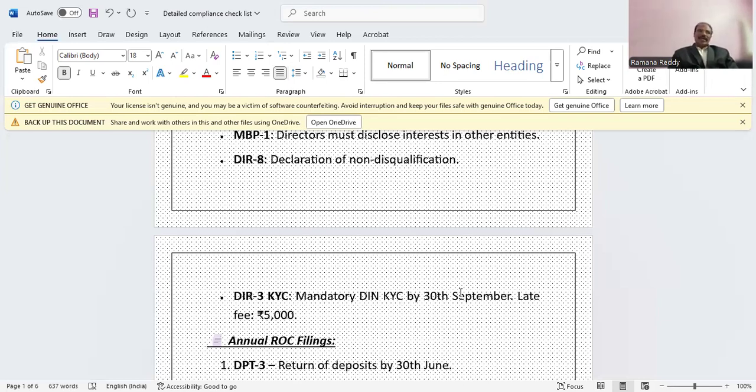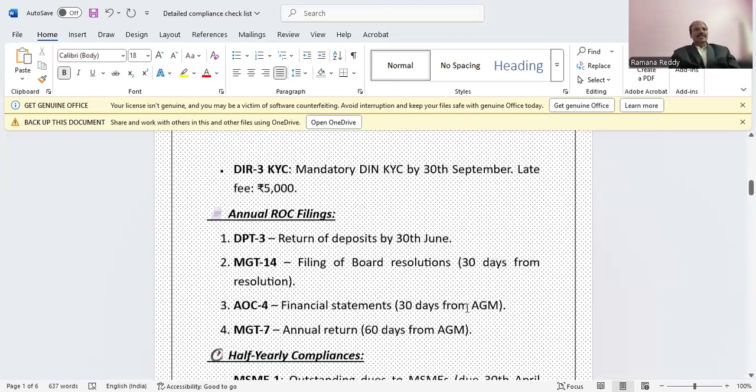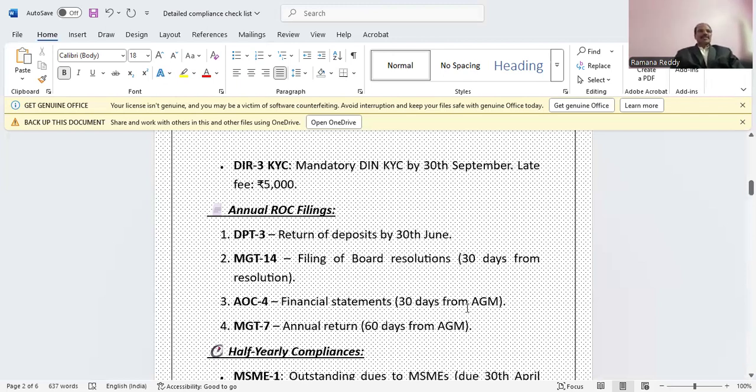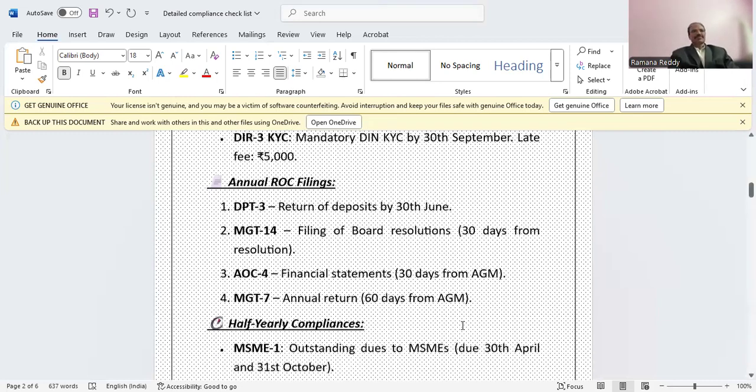And coming to annual compliance, DPT3 yearly once. This is a return of deposits every year on or before 30th June. MGT 14 is filing of board resolutions, 30 days from the resolution. AOC 4 is the financial statements, 30 days from the AGM. MGT 7 is the annual return. Due date is 60 days from the AGM.